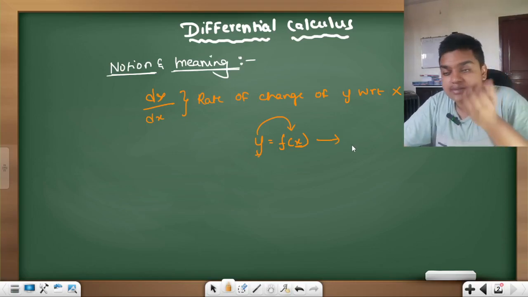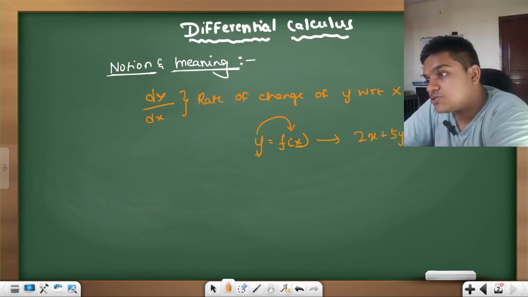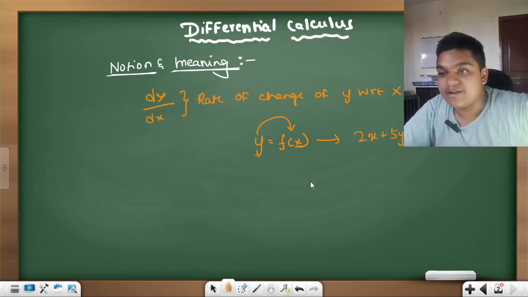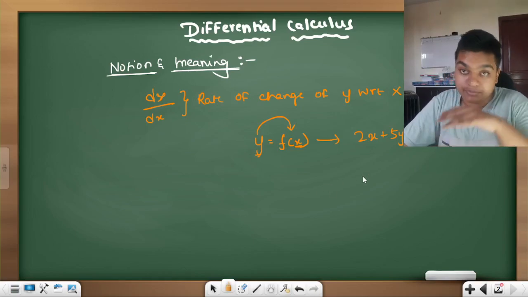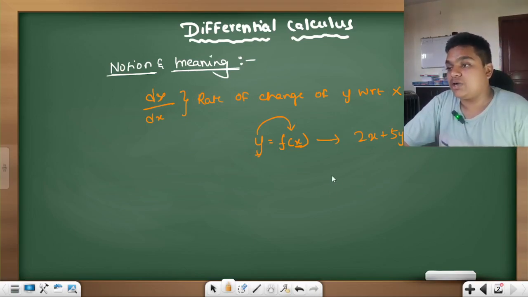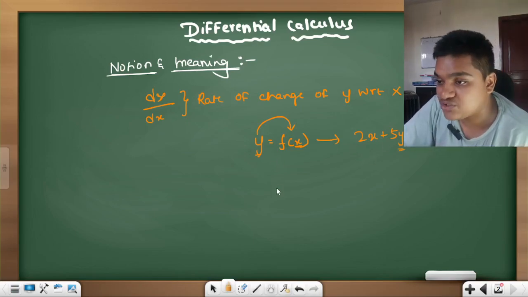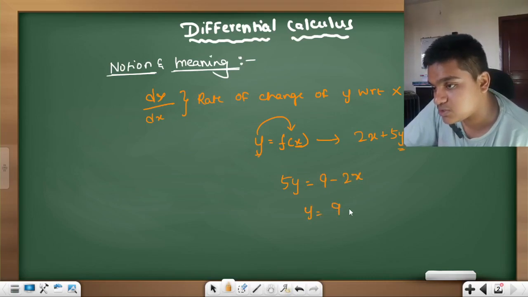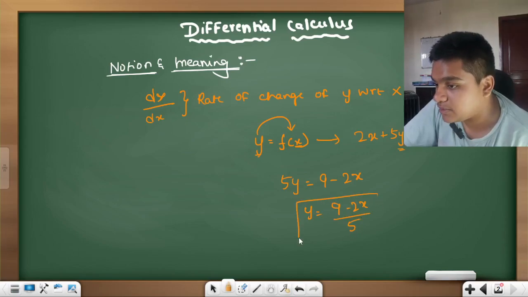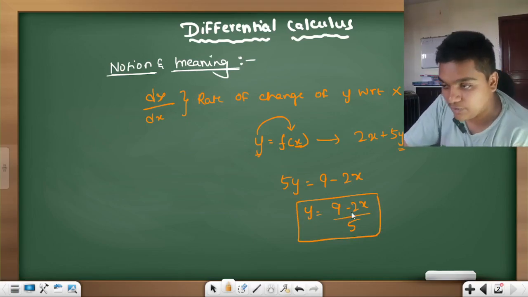In our earlier ninth and 10th classes, you learned solving simple equations like 2x plus 5y is equal to 9. If I want to plot a graph, I want to solve for y. So I would write y is equal to (9 minus 2x) by 5. And what is this? It simply means y is a function of x.